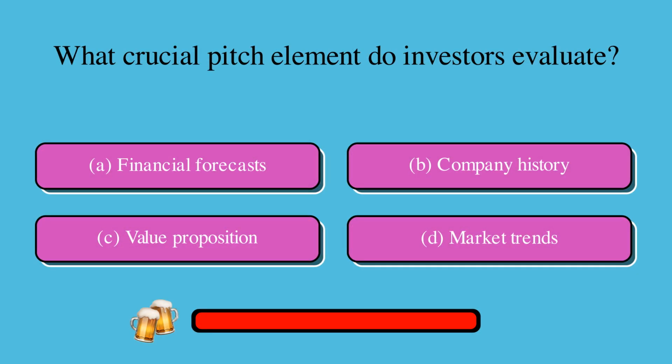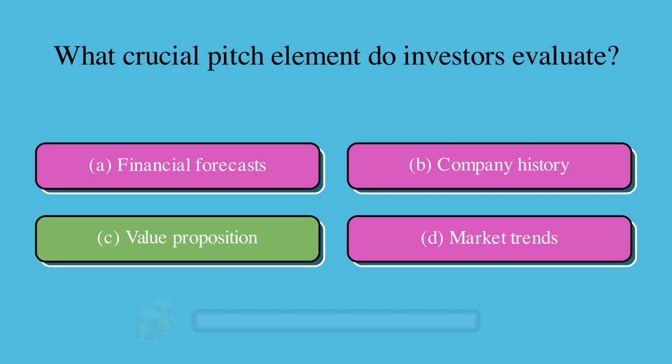What crucial pitch element do investors evaluate? Is it A, financial forecasts, B, company history, C, value proposition, or D, market trends? The correct answer is C, value proposition.